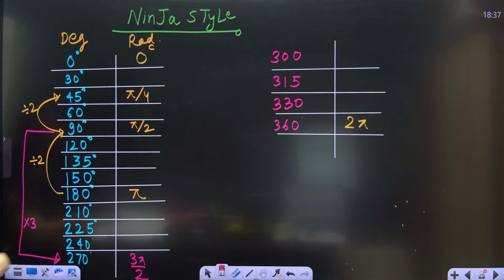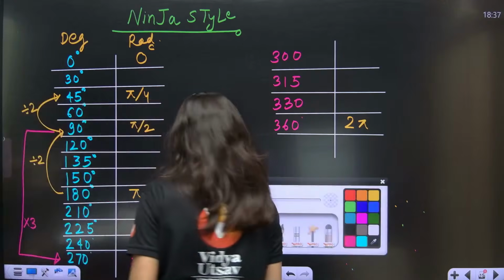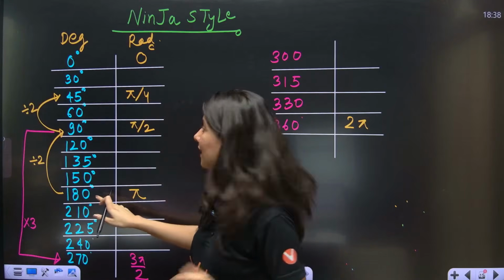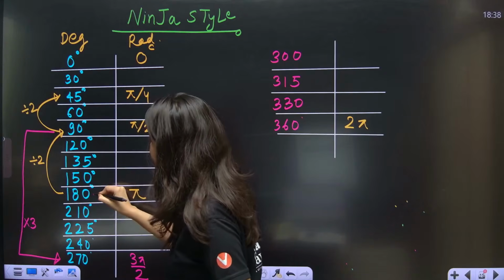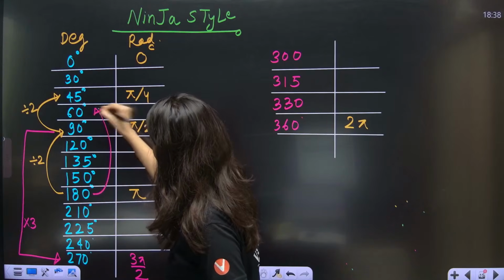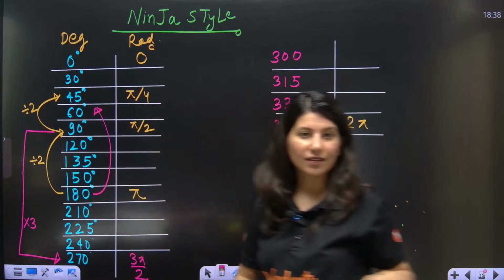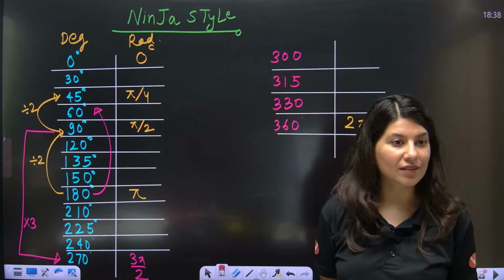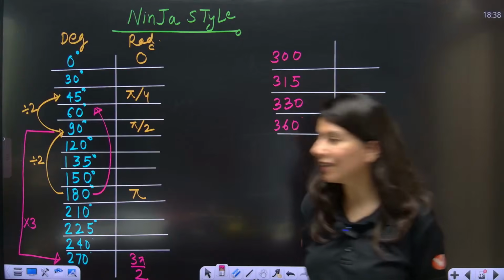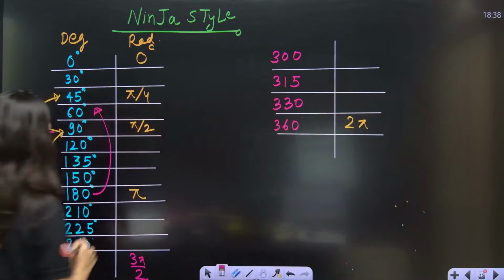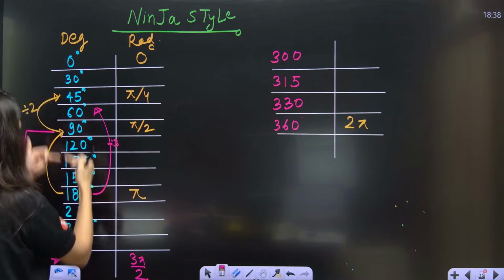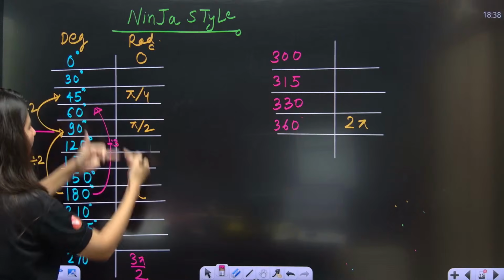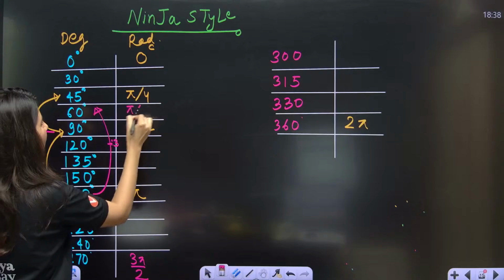Okay. So now one more thing. Just tell me 180 degree and 60 degree directly. What needs to be done? Divide by 3, right? 180 divided by 3 is 60. So pi divided by 3 is pi by 3.